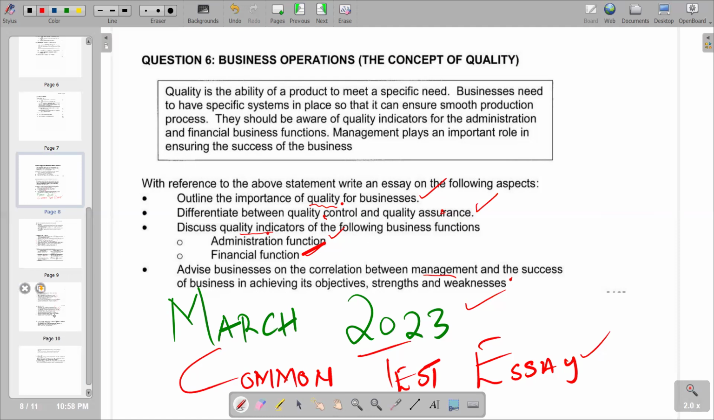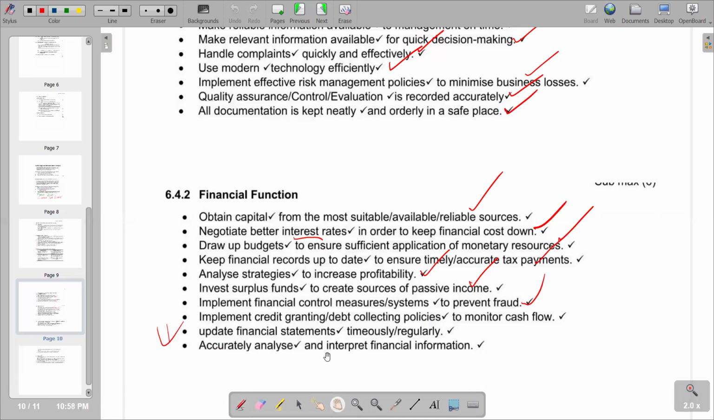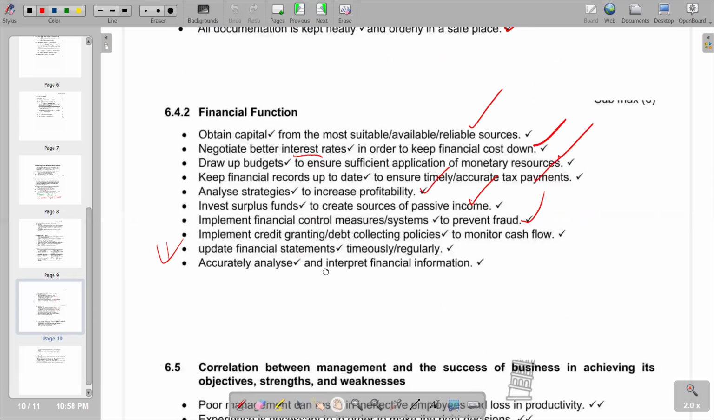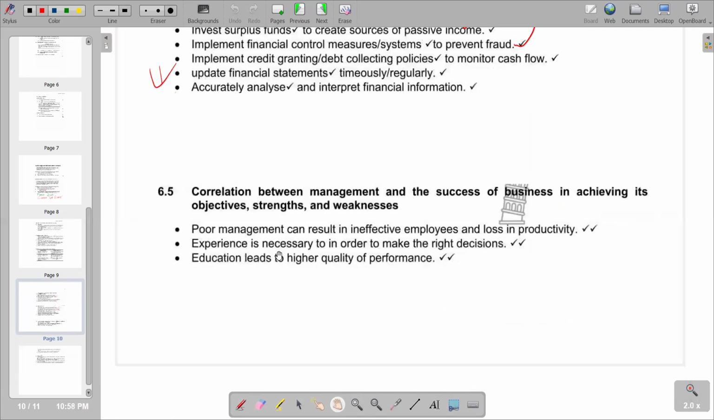So we go to our additional information, try to see what we have. So we have the correlation just here, the correlation between management and the success of business in achieving its objectives, strengths and weaknesses. The first point that we have is that poor management can result in ineffective employees and loss in productivity, which is very correct. So basically, that's what we have.